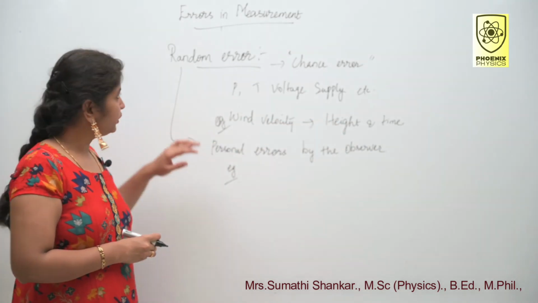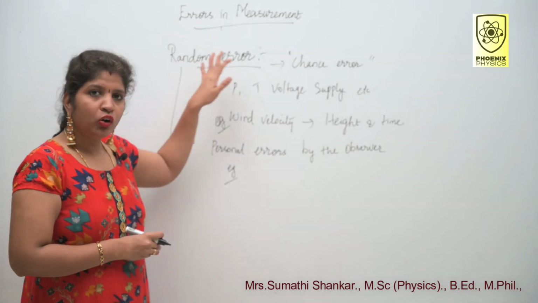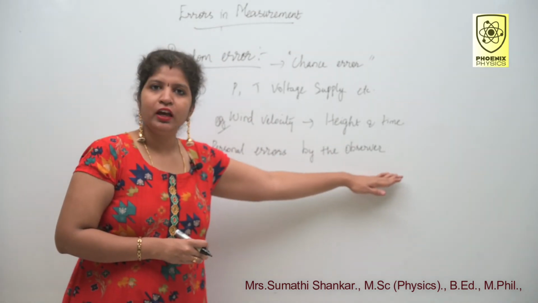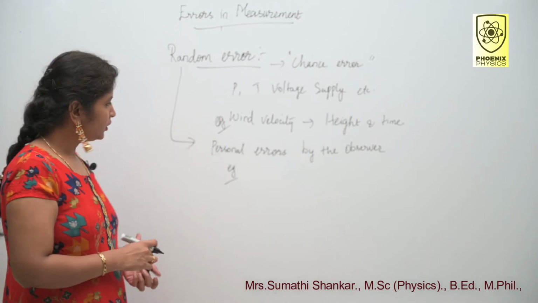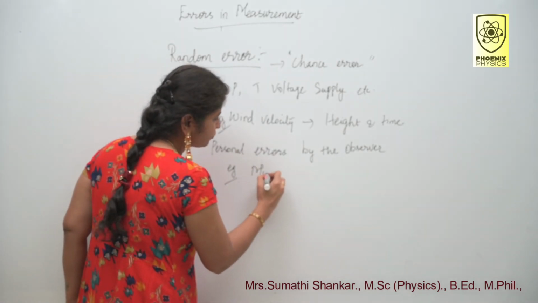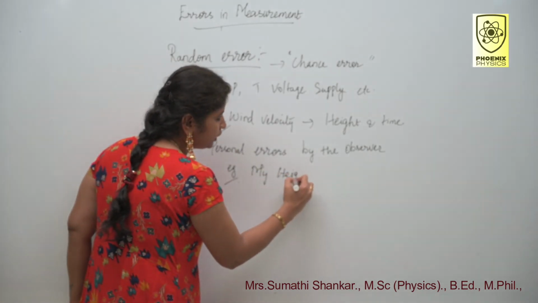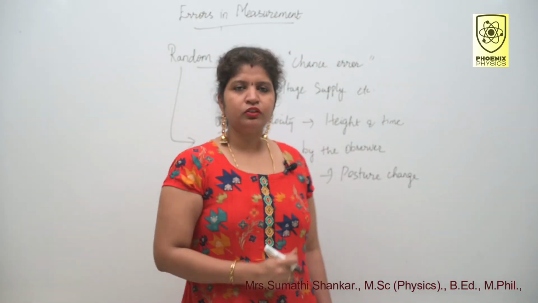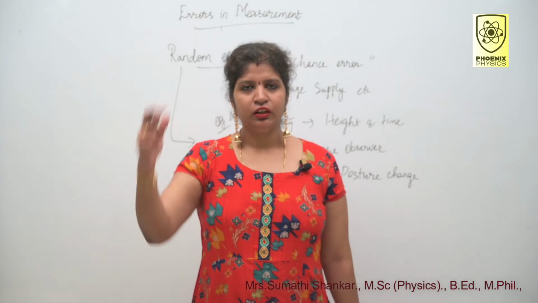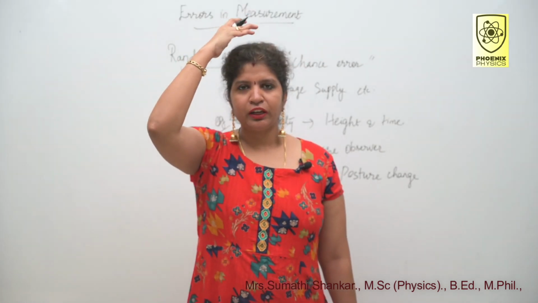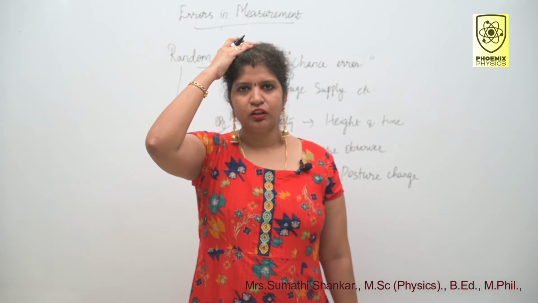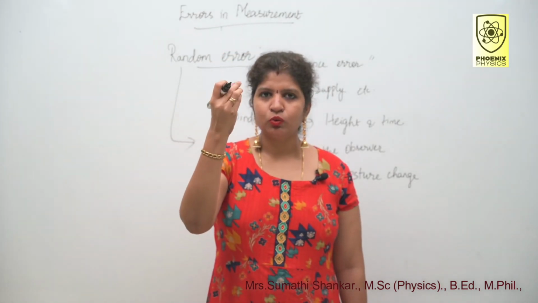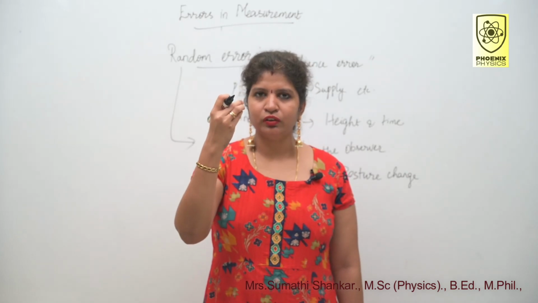And the second one, the errors may also be due to personal errors by the observer. What is that? Measuring my height. Here it depends upon the posture change. For example, if I stand straight, I can measure my height as say 160 centimeter. Suppose I stand like this, you can measure 1 or 2 centimeter less than the true value, right?